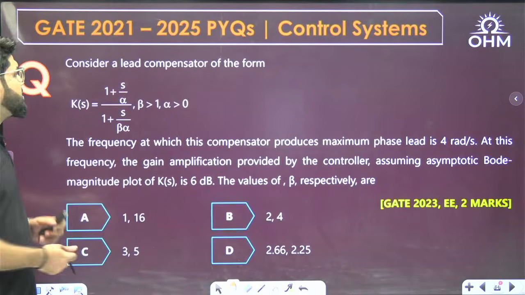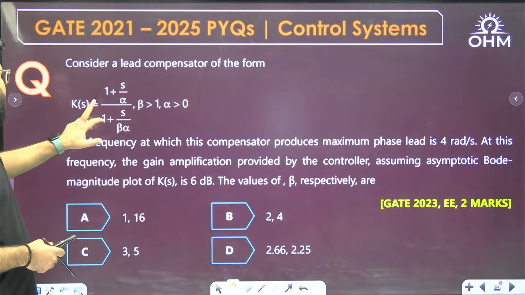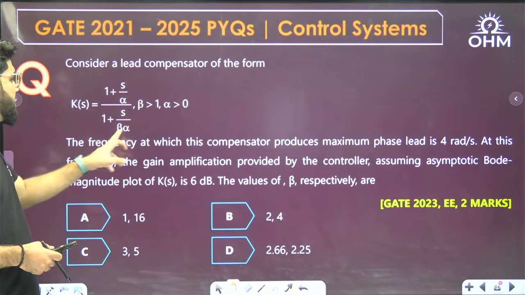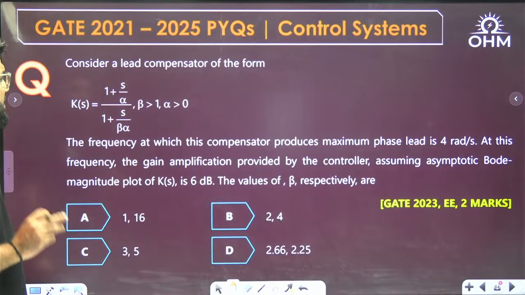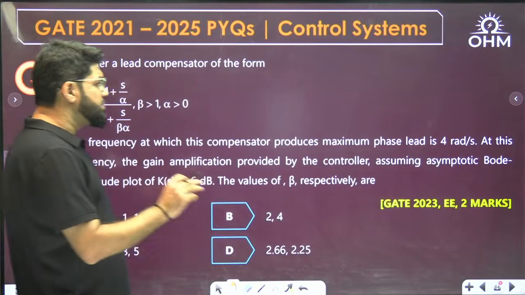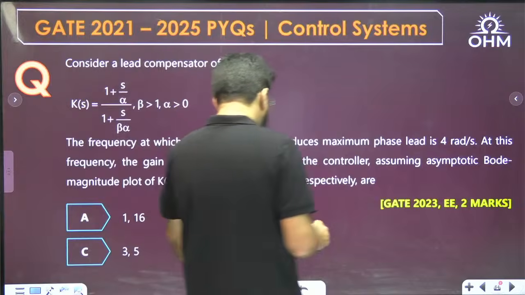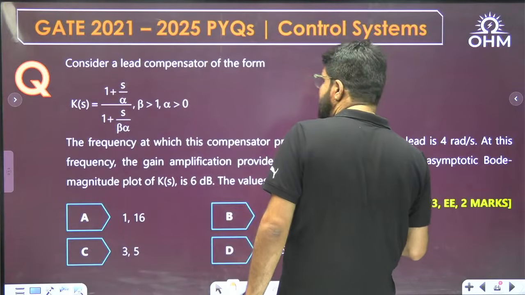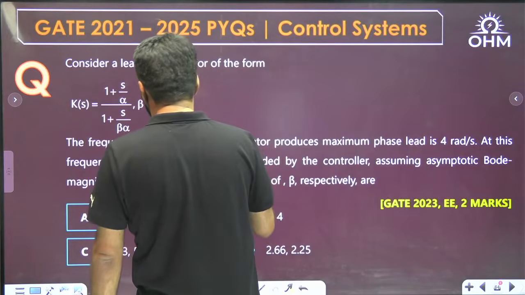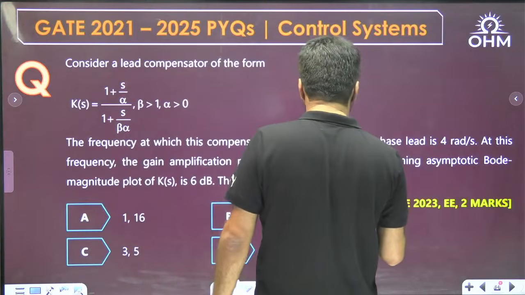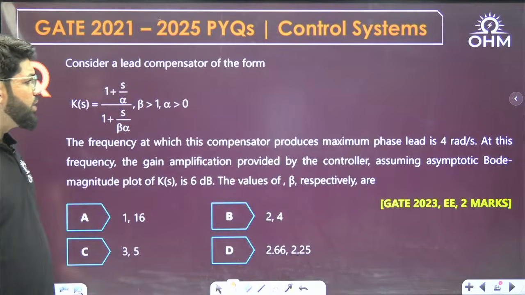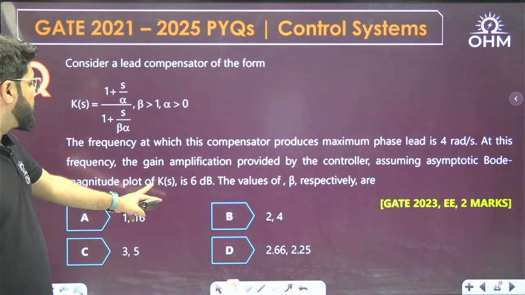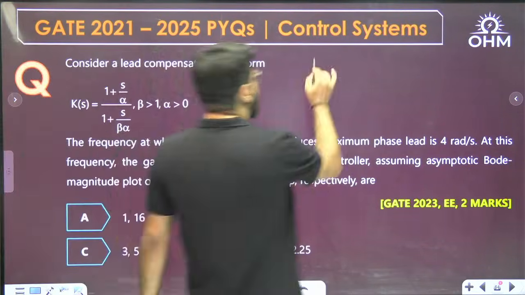Okay, consider the lead compensator of the form K(s) equal to (1 plus s by alpha) upon (1 plus s by beta alpha), beta greater than 1, alpha greater than 0. The frequency at which the compensator produces the maximum phase lead is 4 radian per second. Okay, so now see, what is the frequency at which the compensator produces the maximum phase lead? Okay, let me first draw the Bode magnitude plot of this. At this frequency, the gain amplification provided by the controller, assuming asymptotic Bode magnitude plot of K(s), is 6 dB.